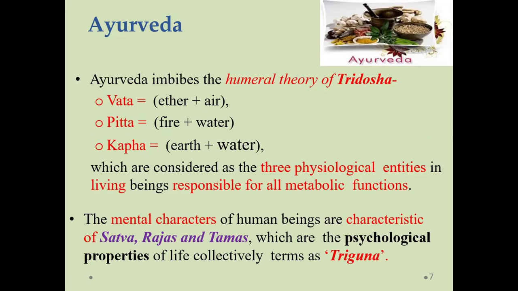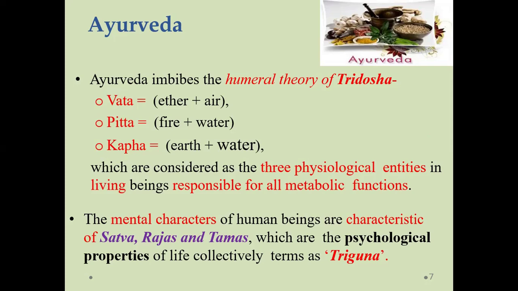When you go to the physician, they diagnose you depending on the parameters, and they observe which parameter is disturbed, whether air, water, earth, or fire. Because of that disturbance, you suffer from that particular disease condition.